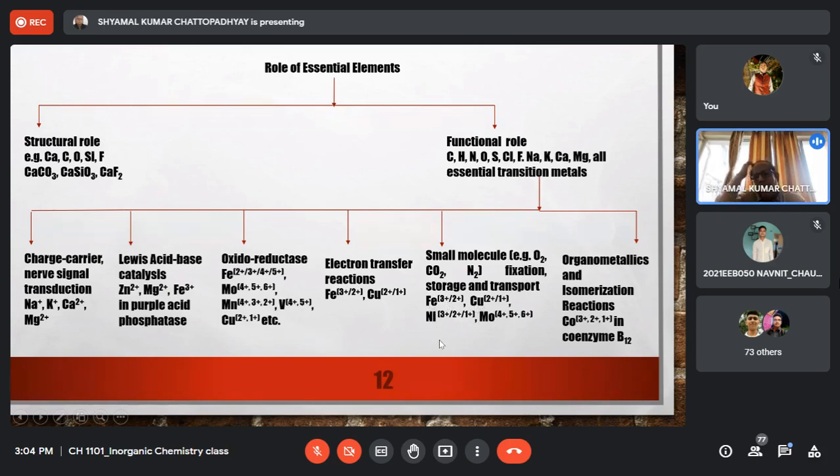And there may be certain organometallic reactions and isomerization reactions in our body which are catalyzed by cobalt in the form of B12, right? So functional role again has got its variety, but we shall not go into the details. But some different functional roles are given here. It may be a simple charge carrier, it may be a simple Lewis acid base role, it may be a simple electron transfer reaction, it may be a more complicated oxidoreductase reaction, it may be small molecule fixation and transport, like say nitrogen fixation or oxygen storage and transport, or it may be certain isomerization reactions in our body which are carried out by certain cobalt compounds.